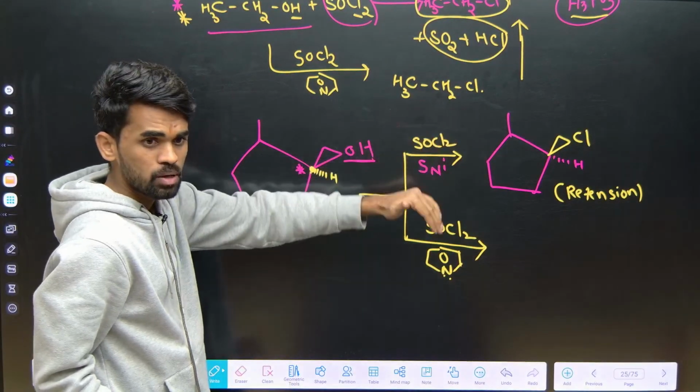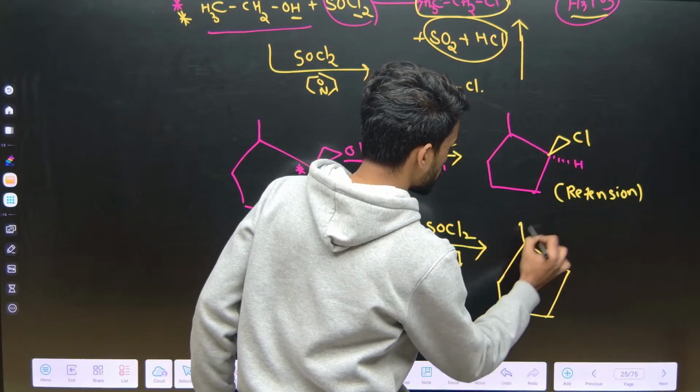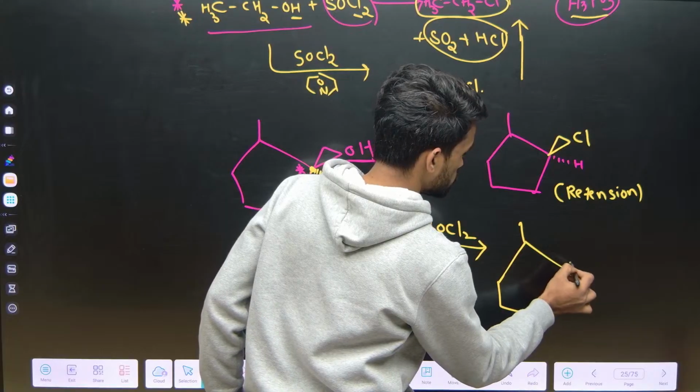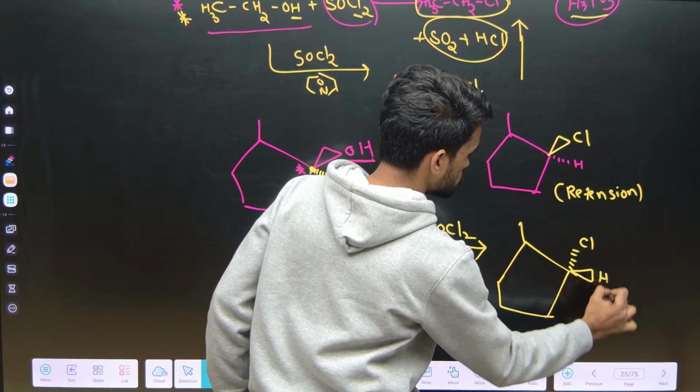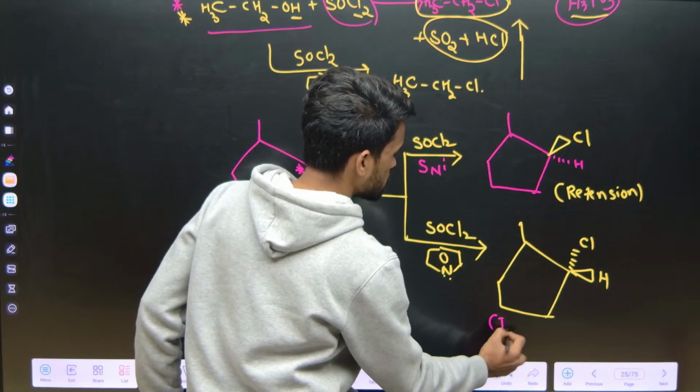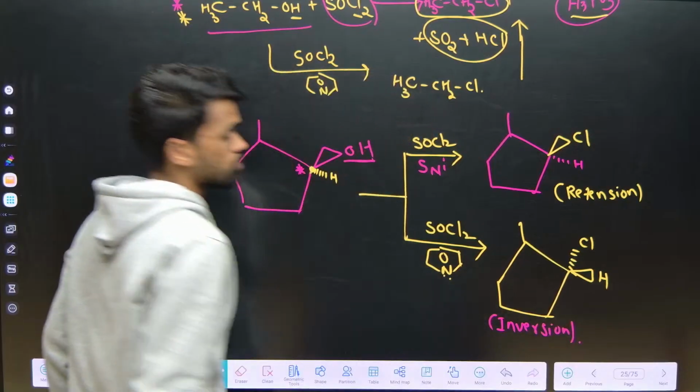When I say inversion of configuration here, what happens is if the OH group is above the plane, the chloride ion comes from below the plane. So you can write the product in this way. So what is this? Inversion of configuration.